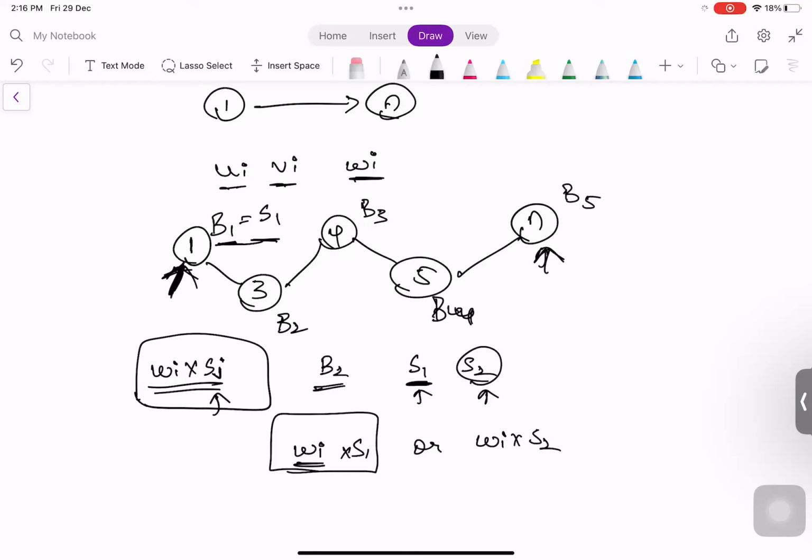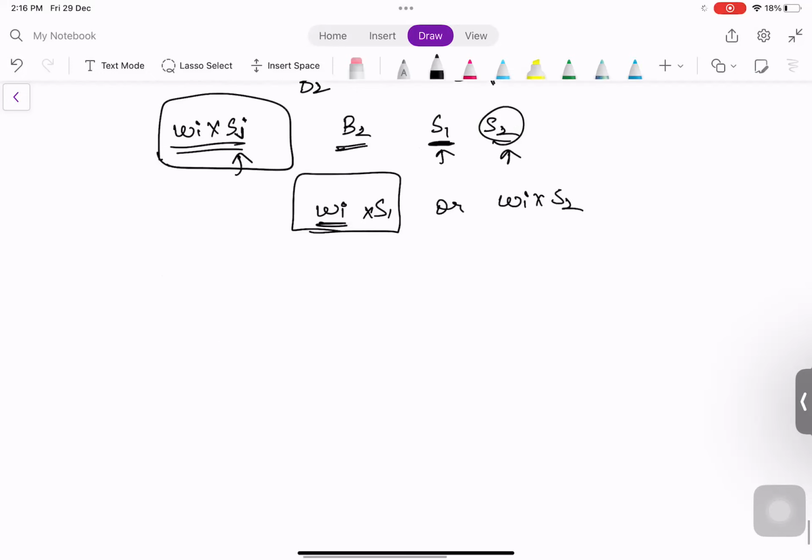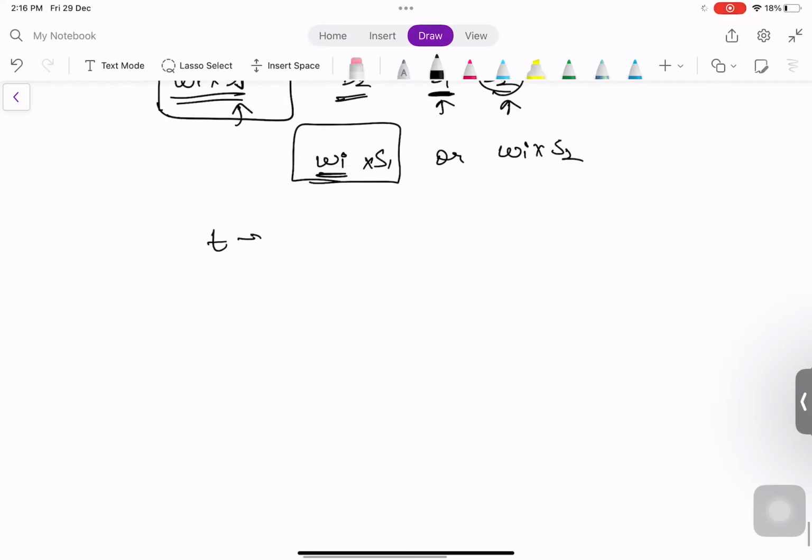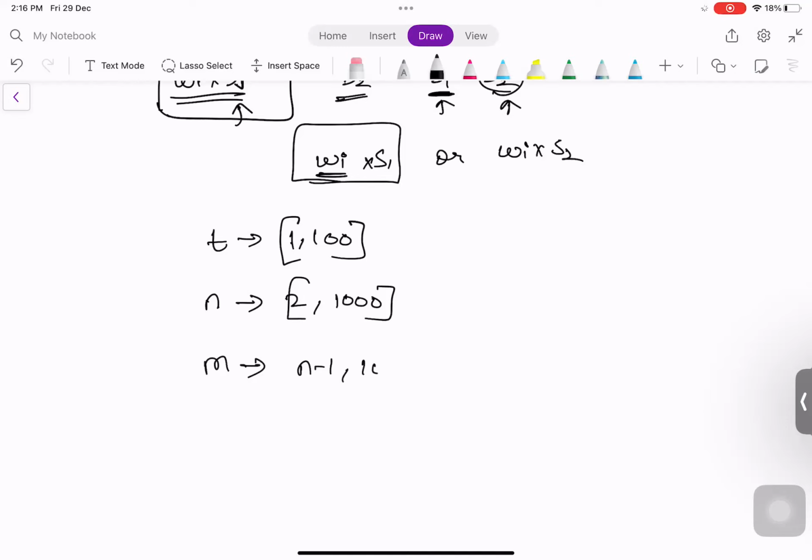Looking at the constraints of the question, we are given that there are t test cases, each in the range of 1 to 100. We have also been given that n cities are there, where n is in the range of 2 to 1000, and that m edges are there. M edges are nothing but roads, in the range of n minus 1 to 1000.